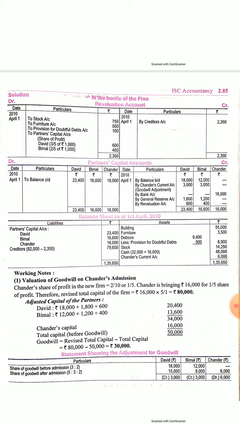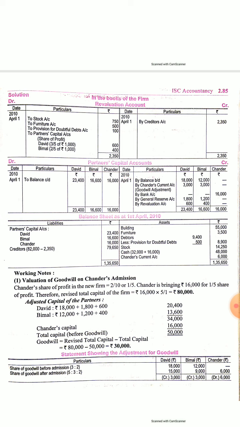Let's see now. David's capital opening balance 18,000 was there, and in that 600 revaluation profit will be added, and general reserve 3,000 rupees will be distributed among them in 3:2. So it will be distributed 1800 to 1200. So David's capital will become 20,400, Bimal's capital will become 13,600. So their adjusted capital is 34,000, whereas Chandar's capital is 16,000. So the total capital becomes 50,000.